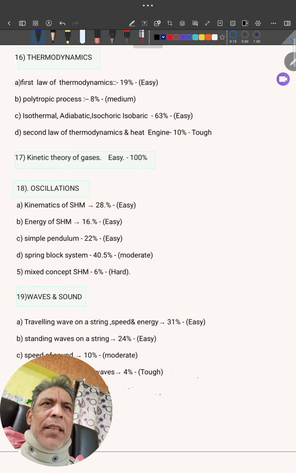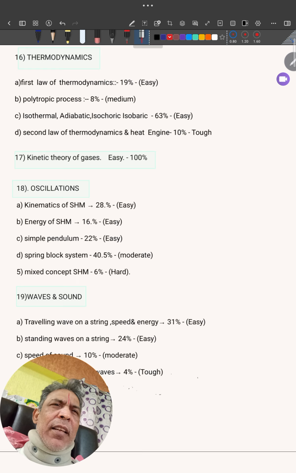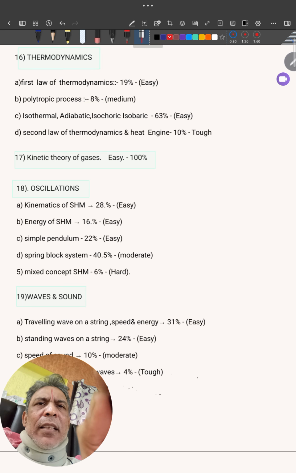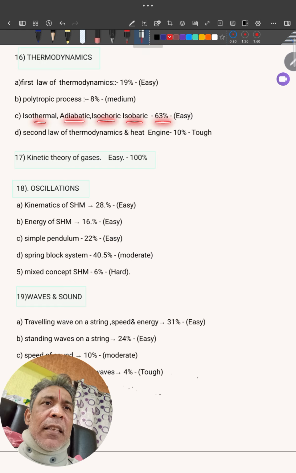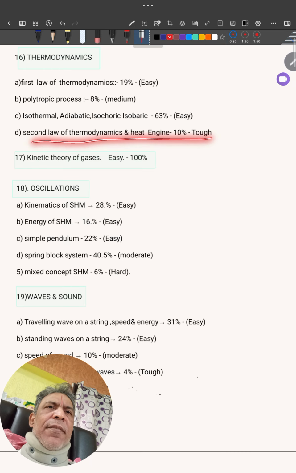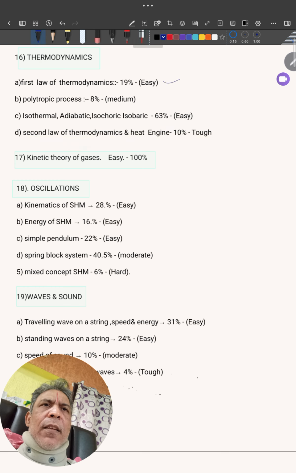Next, thermodynamics. First law of thermodynamics, simple, only Q equal to delta U plus W, 19% weightage. Polytropic process, 8%, also formula based, PV to the power n equal to constant. Then the molar heat capacity and work done formula. So it will come in the medium category. Then you have the maximum problems on isothermal, adiabatic, isochoric, isobaric, 63%. Second law of thermodynamics and heat engine, tough. So at least prepare these topics.